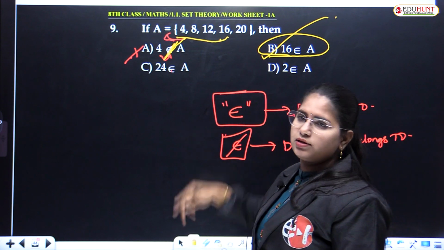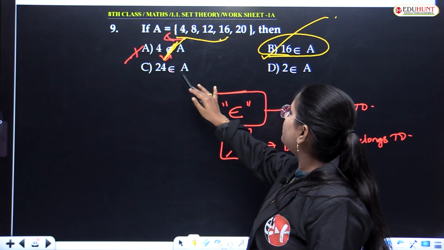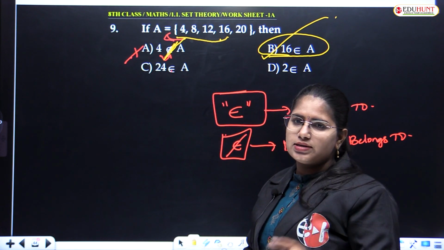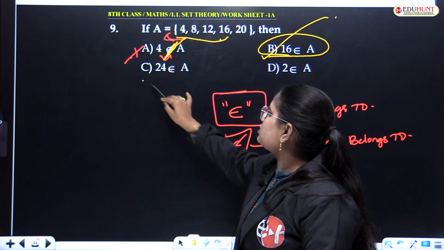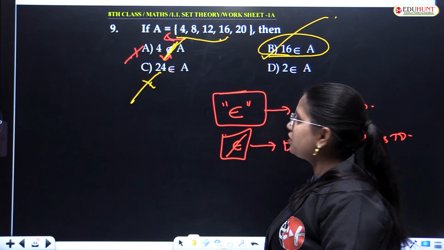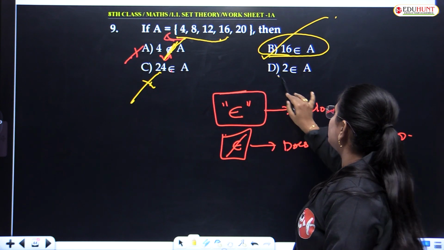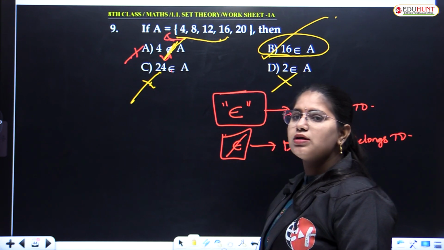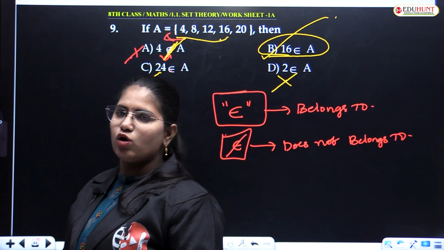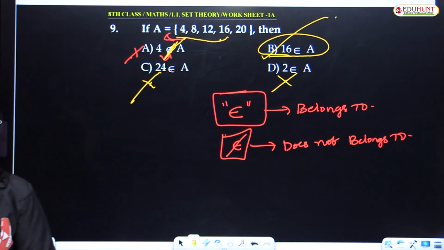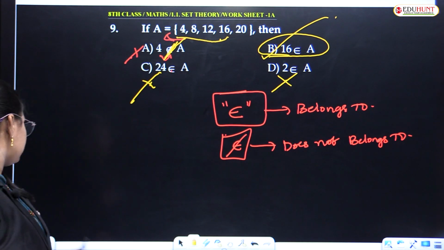We'll also check the other two options. 24 belongs to A. Does 24 exist in this set or not? No, it is ending with 20, so this is also eliminated. Next, 2 belongs to A. 2 is not in the set, so this is also wrong. Option B is correct. Understood? Have a look into it. Clear?